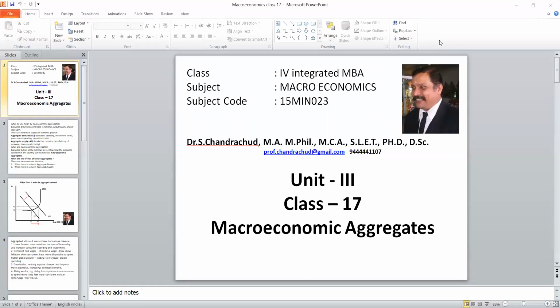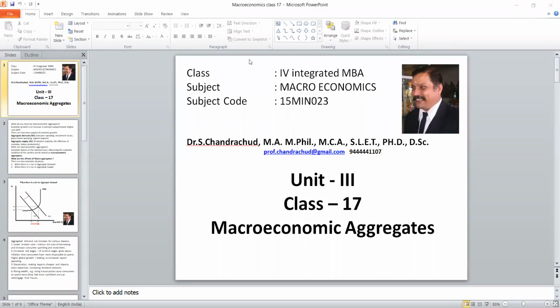First of all, you should understand that there are two categories of economics. One is microeconomics, the second one is macroeconomics. Microeconomics is at the individual level or firm level or industry level, but macroeconomics deals with aggregates. It is a national level. It talks about levels, in the sense of employment level, price level, national income, national expenditure, budget, policy. All these things are aggregates. So macroeconomics is nothing but a branch of economics which studies the aggregates. So we need these particular aggregates.